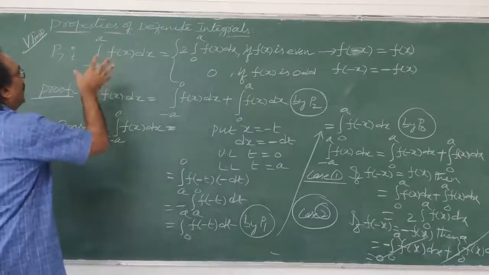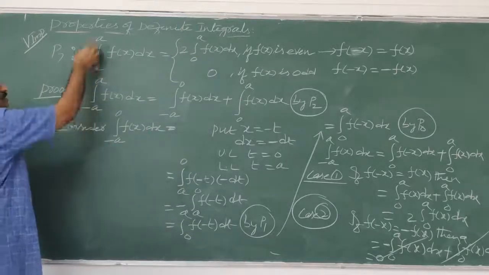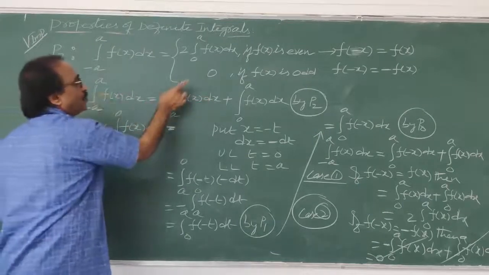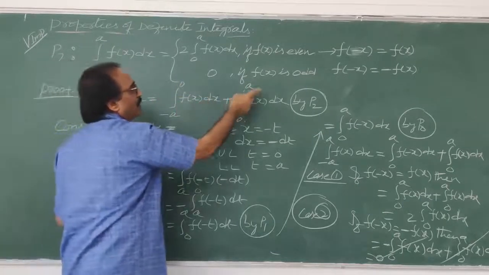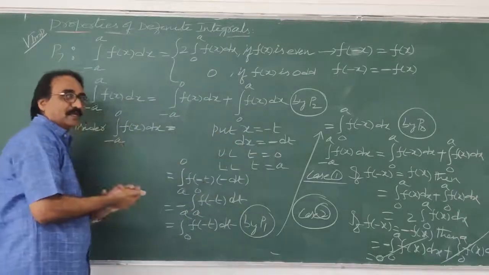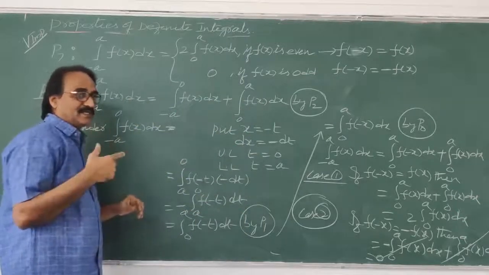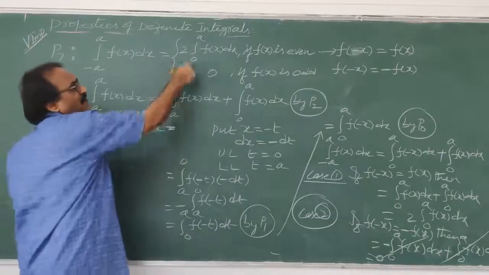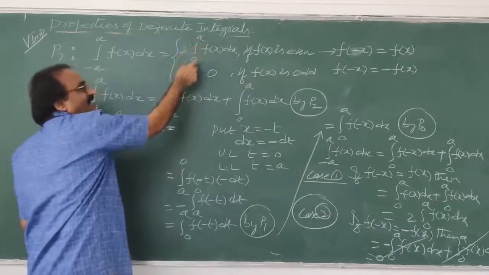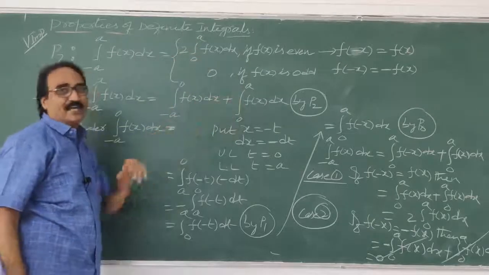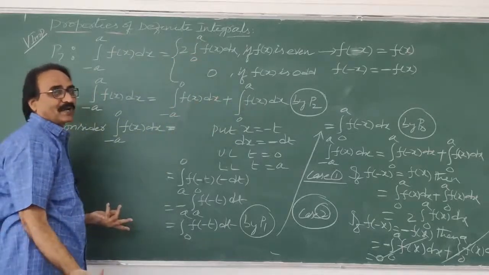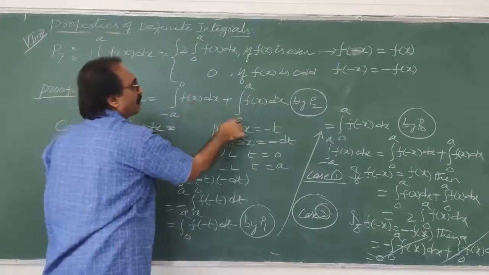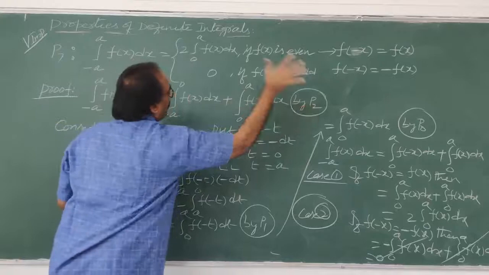So again I consider the left hand side here, integral from minus a to a of f of x dx. By property 2 I split this: minus a to 0 of f of x dx plus 0 to a of f of x dx. In between, 0 will be there. Negative to positive when you change, 0 will come. Unless you take 0 here, we cannot split, so that's why 0 is taken, one number in between minus a and plus a. Minus a to 0 of f of x dx plus 0 to a of f of x dx by property 2.